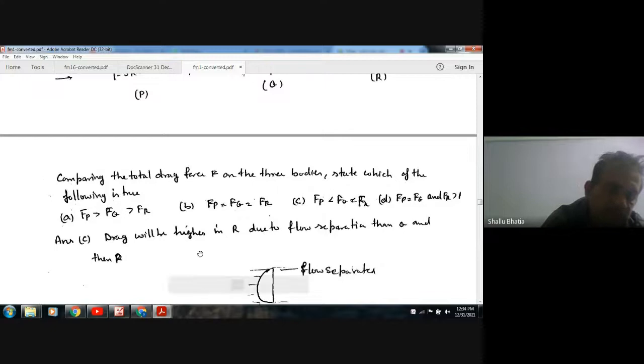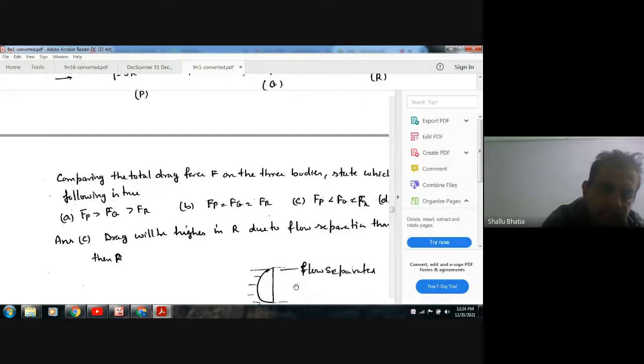So the answer is A. The answer should be A. Actually, the more the attachment, the more will be the drag force. So the answer will be A.